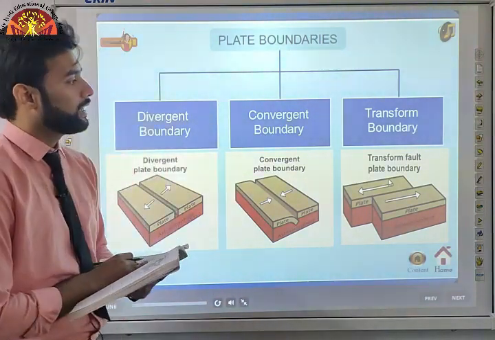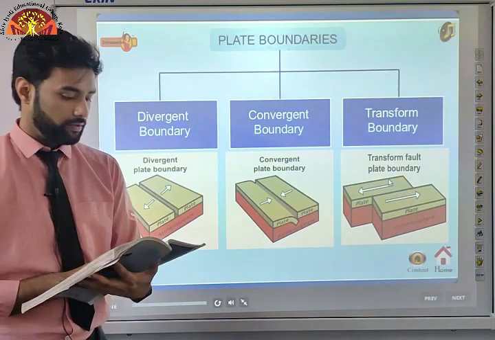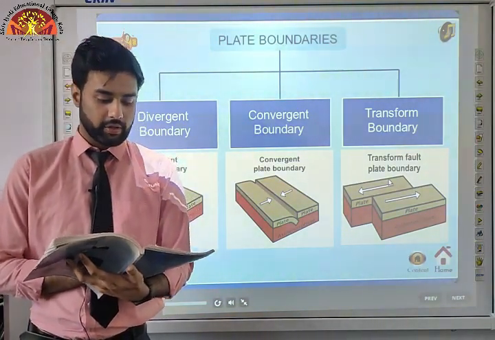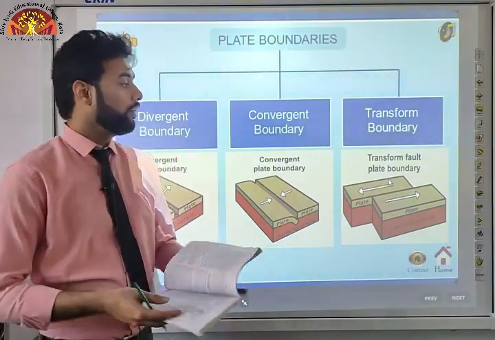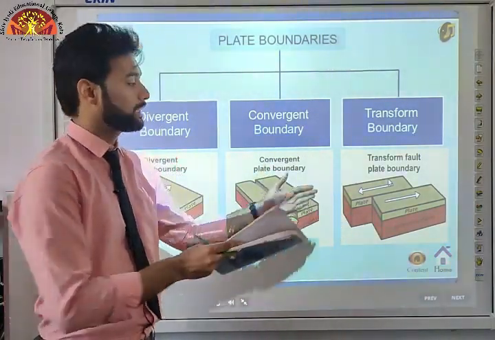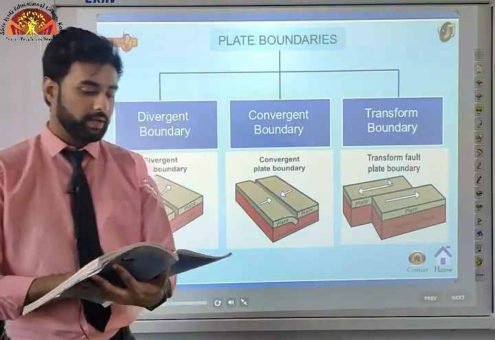Now our third one is the transform fault plate boundary, where the crust is neither produced nor destroyed as the plates slide horizontally past each other. The crust here is neither produced nor destroyed because the plates are not colliding, they are just passing by each other.